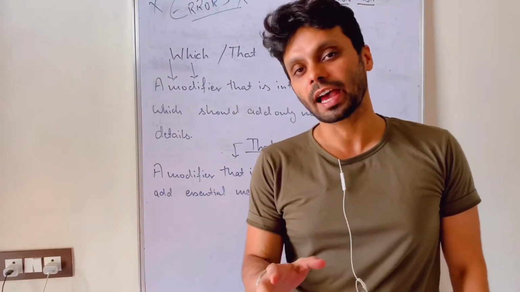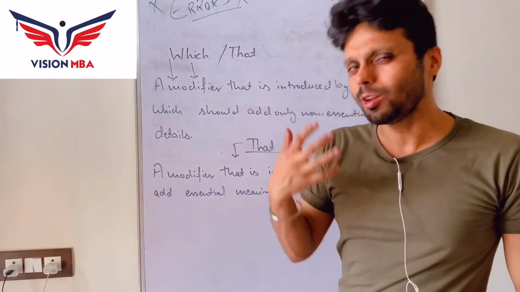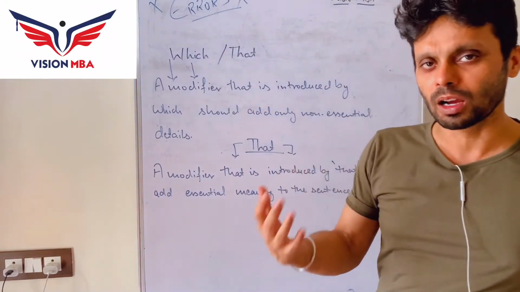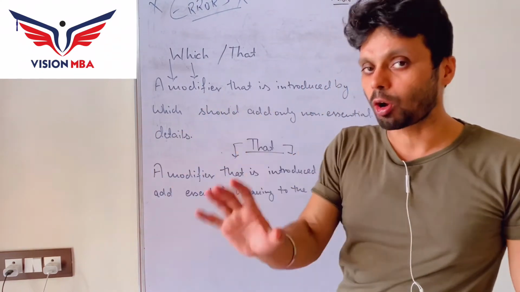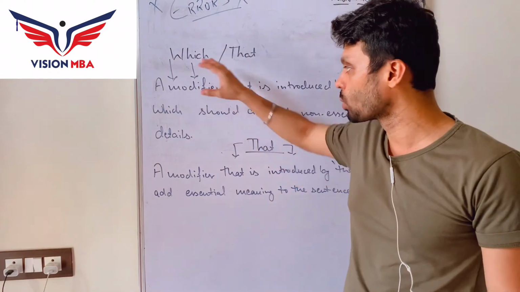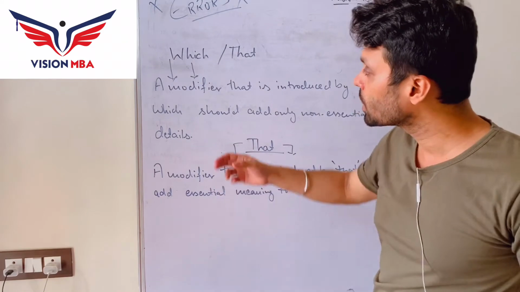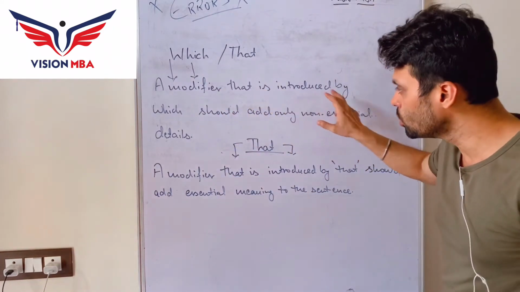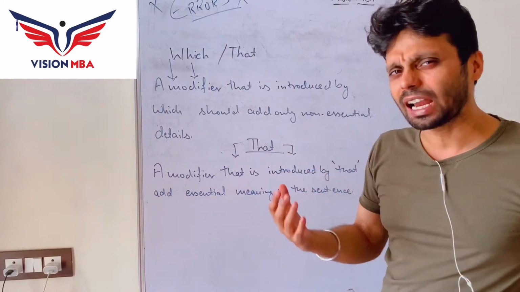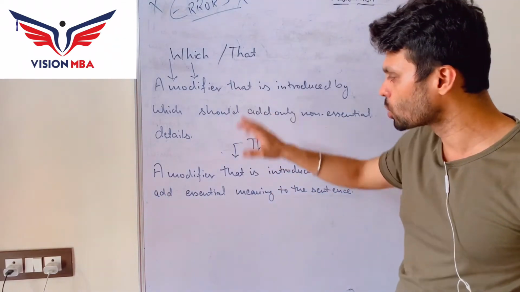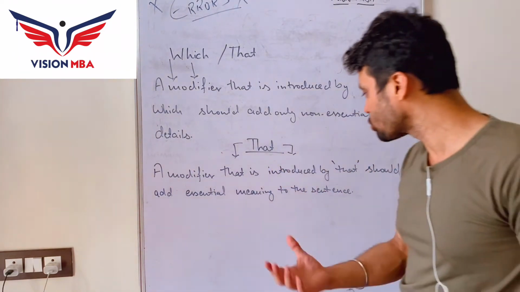In modifiers, guys, there is one problem of two words, which and that. Already there is a lot of debate and confusion among students about when to use which and that. Well, let's not talk about that. Let's understand what errors there are in modifiers. First, I've given you the definition. Which: a modifier introduced by which should add only non-essential details, okay? That means you add non-essential details when you use which. That: a modifier introduced by that should add essential meaning to the sentence.